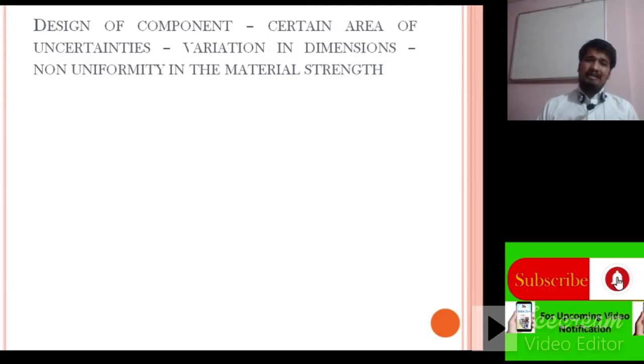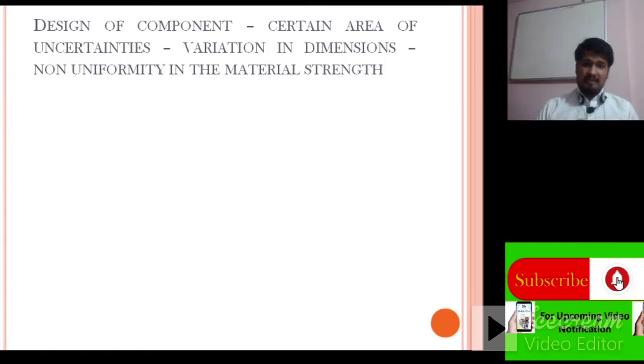When load is applied on any element that we have already designed and manufactured, at that time the dimensions of the material increase. Or when we use that element in any machine, the variation in dimensions is also there while assembling or while manufacturing some of the parts.